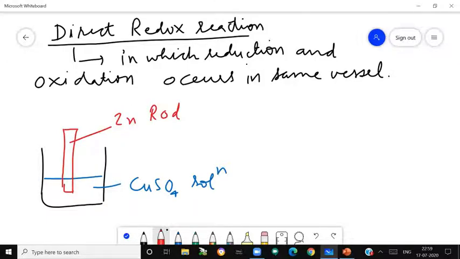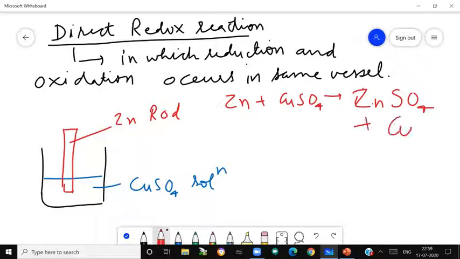What will happen? Will there be any reaction? Yes, there will be a reaction, and what will form will be zinc sulfate plus copper. There will be some change also. We can see that after some time the blue color will fade.